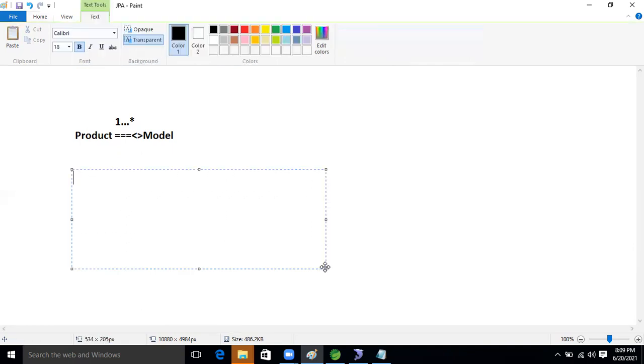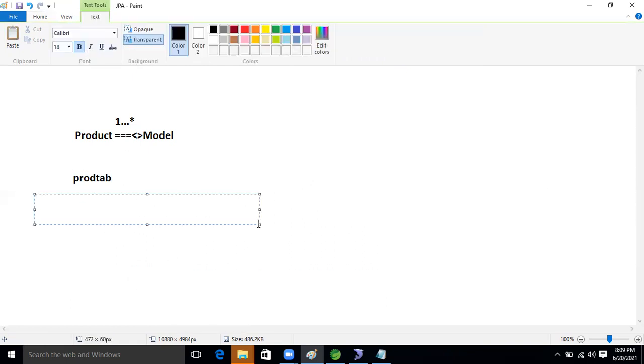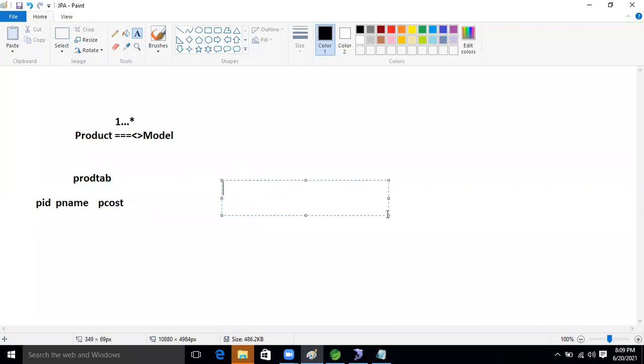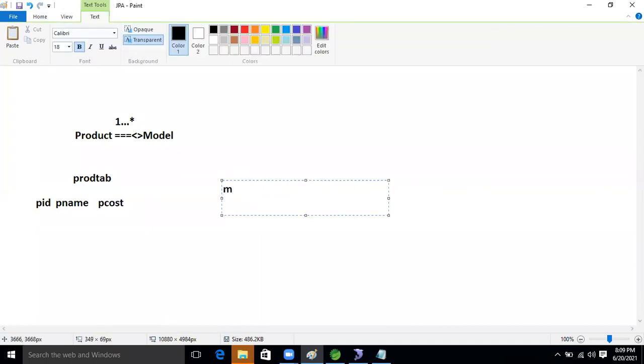The first table is PROD tab. In it we have PID, P name, and P cost. This data is there. And another table is Model.